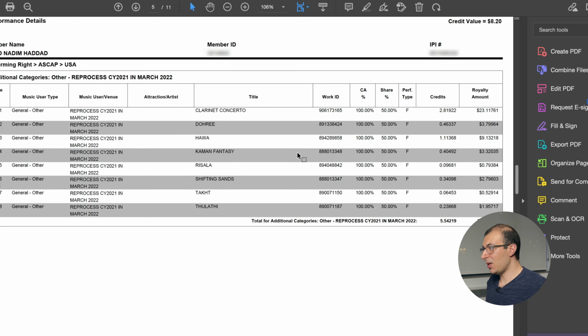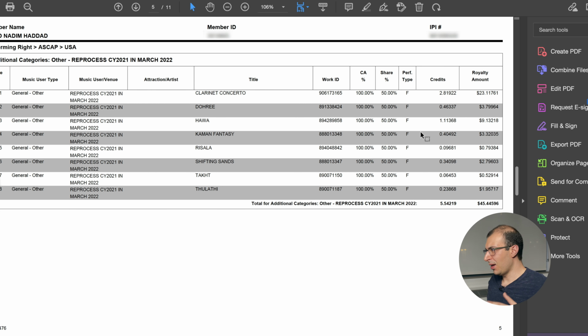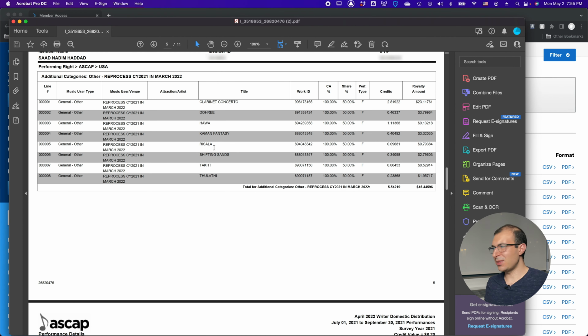The next one is Dori, which is a smaller piece, 3 players playing this piece. Again, this is a reprocess, so I'm getting $3.79, not that much. Same thing going on here with Hawa and Command Fantasy. Recital is a strange one because that's an orchestral work, big orchestra, but that piece was premiered in 2018. So 4 years later, I'm getting 79 cents. Again, not a big deal, but it's strange what's happening with ASCAP. They have this reprocessing going on with some of my pieces that have been played years ago. But again, I'm not going to complain.